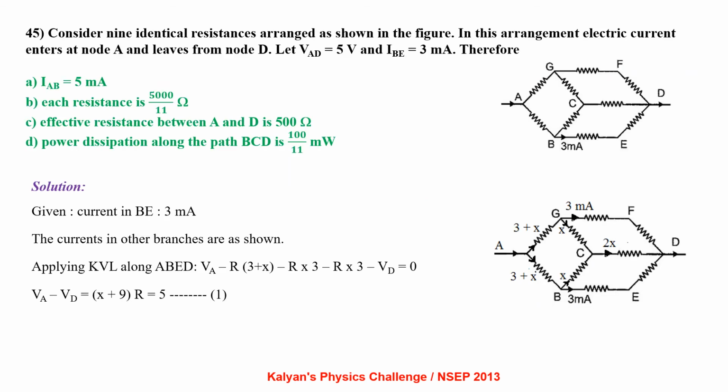Consider 9 identical resistances arranged as shown in figure. In this arrangement, electric current enters the node A and leaves from node D. Let VAD equal to 5 volt and IBE equal to 3 milliampere. Therefore, given current in BE equal to 3 milliampere, the currents in other branches are as shown in the diagram. Applying KVL along ABED, VA minus R into (3 plus X) minus R into 3 minus R into 3 minus VD equal to 0, which gives us VA minus VD equal to (X plus 9) R, that is (X plus 9) R equal to 5.